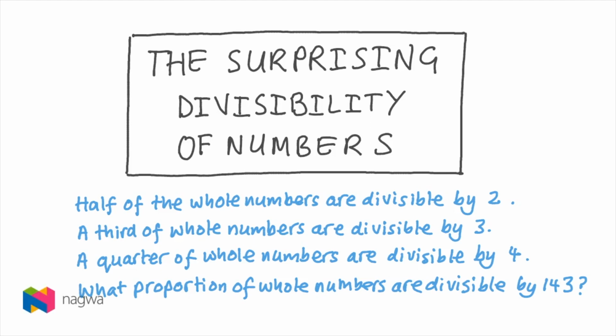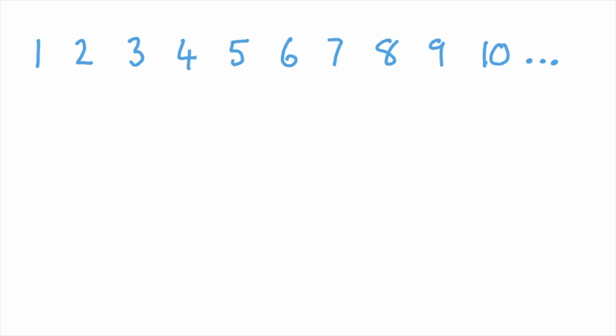In this video, we're going to look at the divisibility of numbers and find a couple of surprising results. Let's just think about the positive counting numbers 1, 2, 3, 4, 5 and so on. These are called the natural numbers, and we've even got this special symbol to represent natural numbers. Now the properties that we're going to look at in this video also work on negative counting numbers, but let's not worry about that for now.